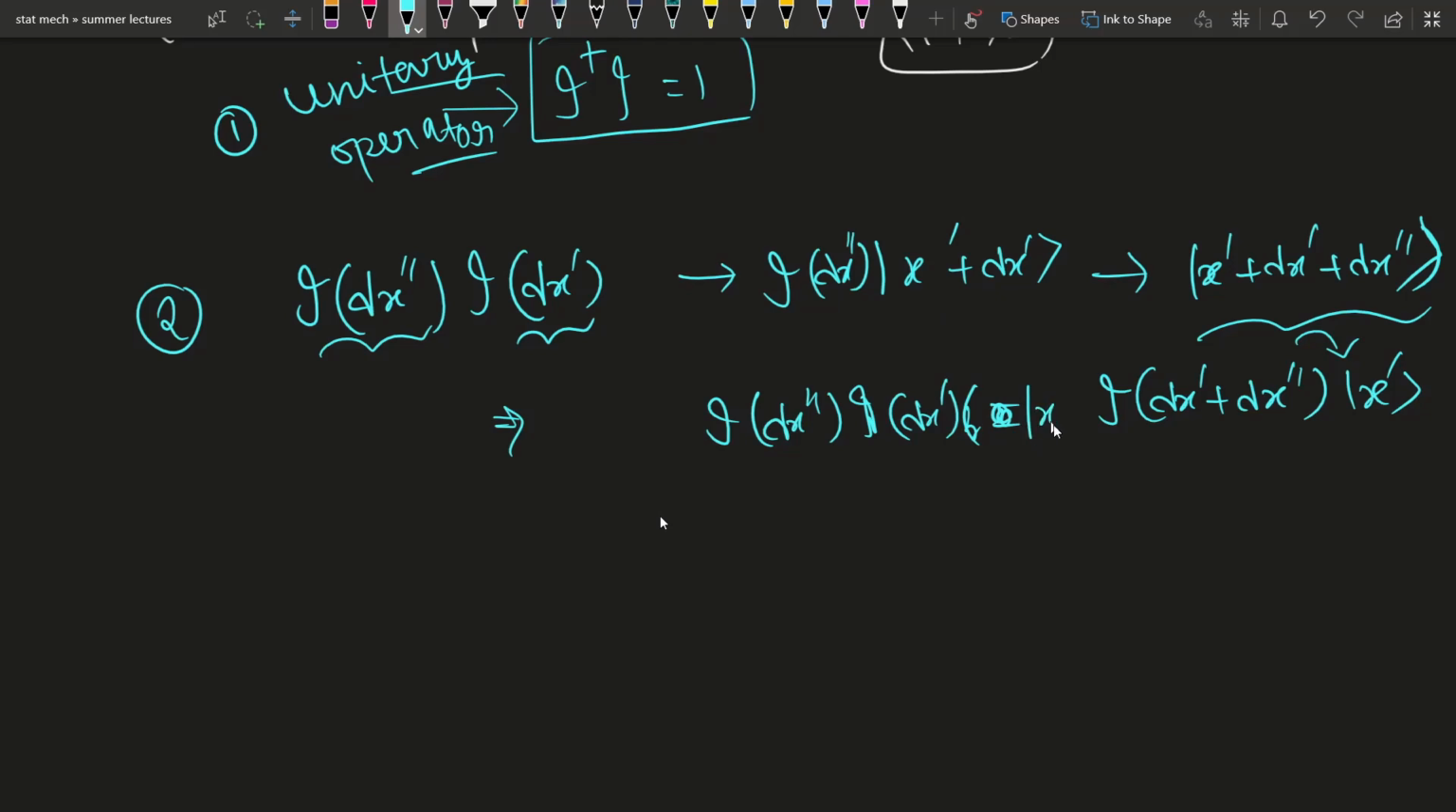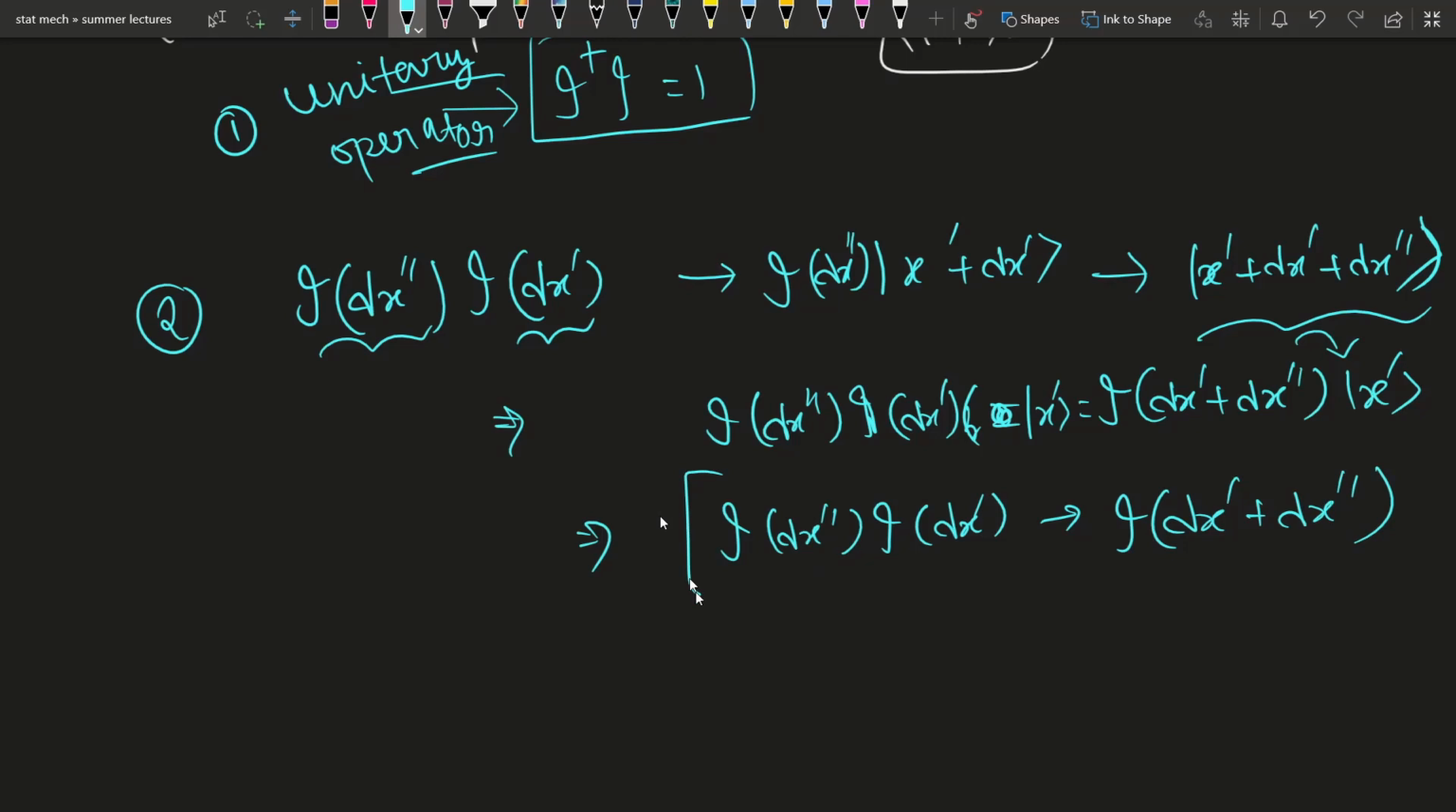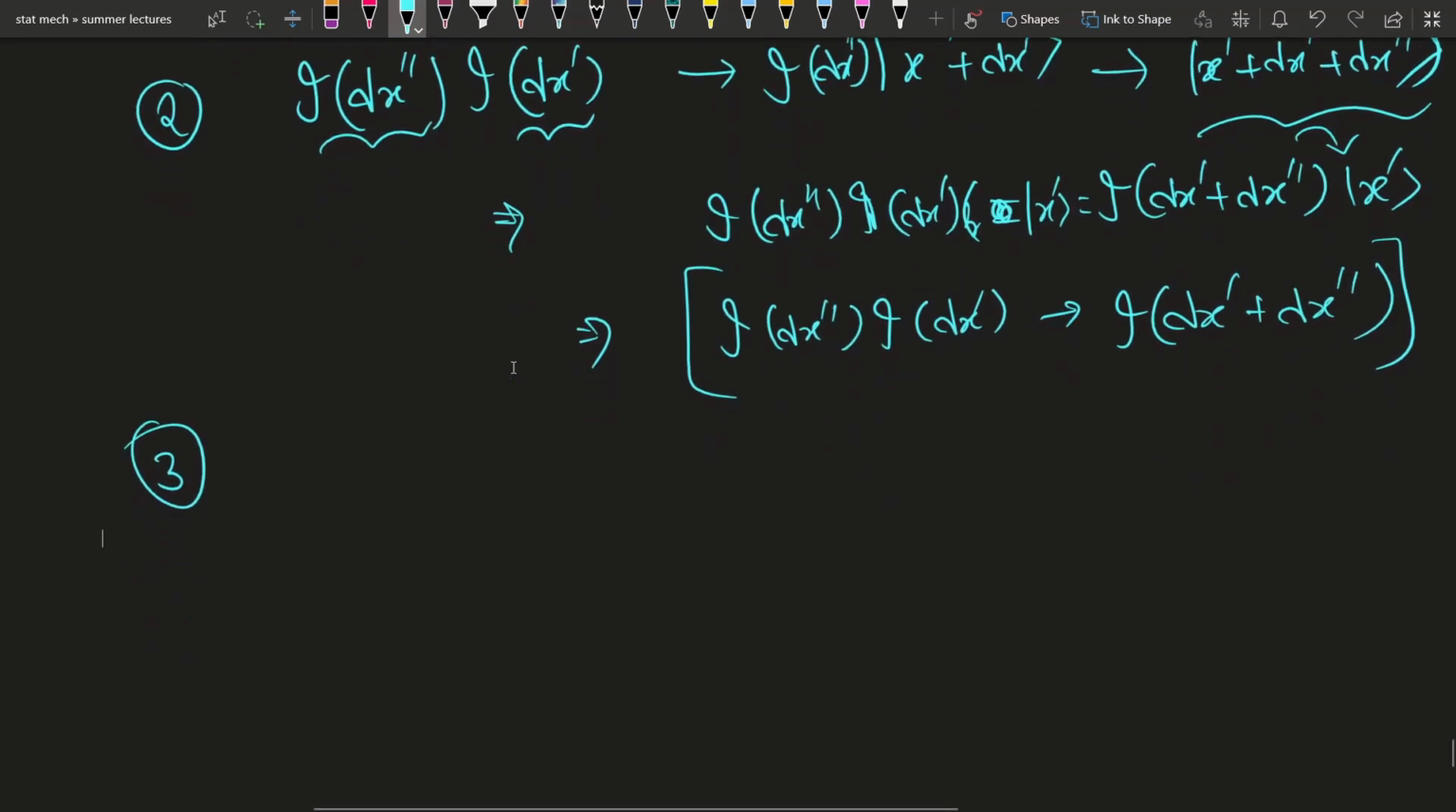Operating on x dash. So I can write, this is the thing, right? This is our second property. Now the third property, we can think that identity inverse of dx dash.